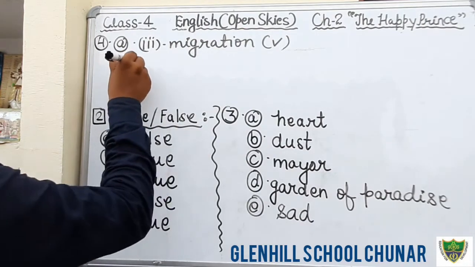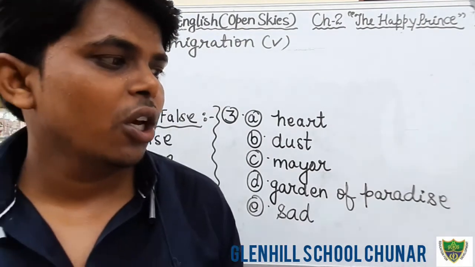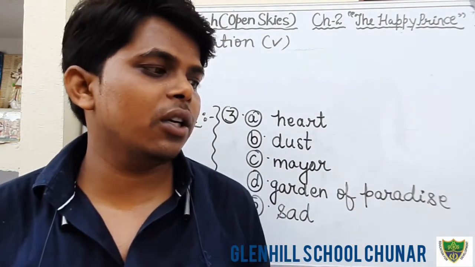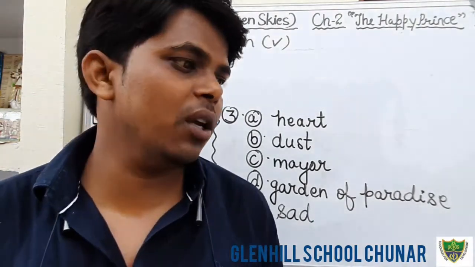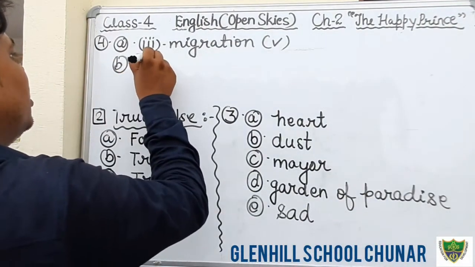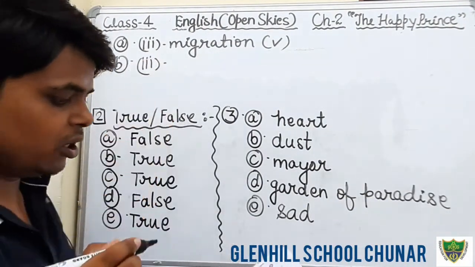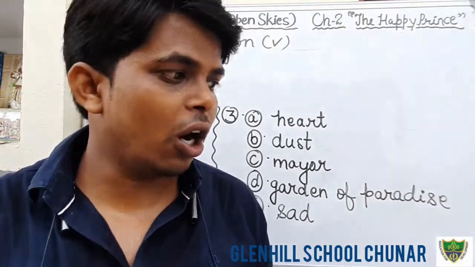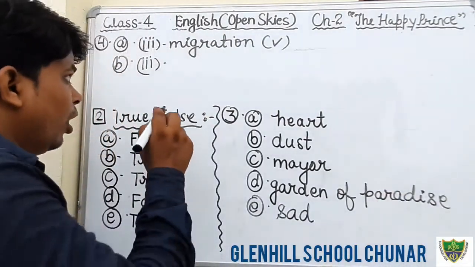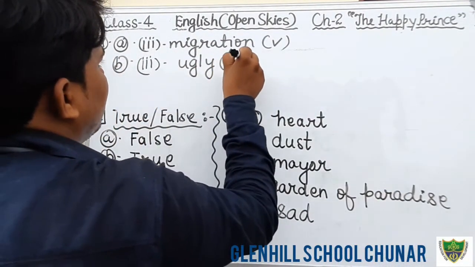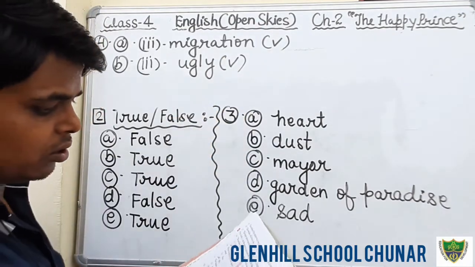Question number B. Now see, when the happy prince gave away all the jewels from his body, it looked ugly or shabby. Okay, shabby is not given here, so correct answer will be ugly. Okay, first option is thin. No, that is wrong. Thick, that is wrong. Ugly. Okay, ugly is the correct option. You will tick on that.